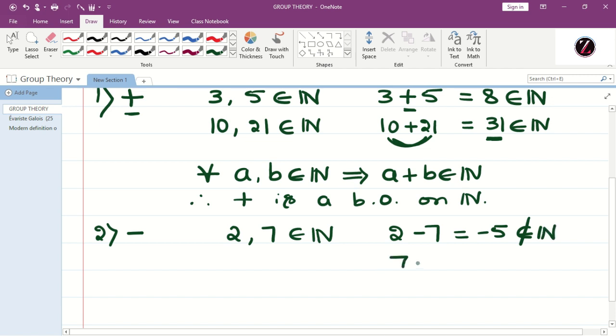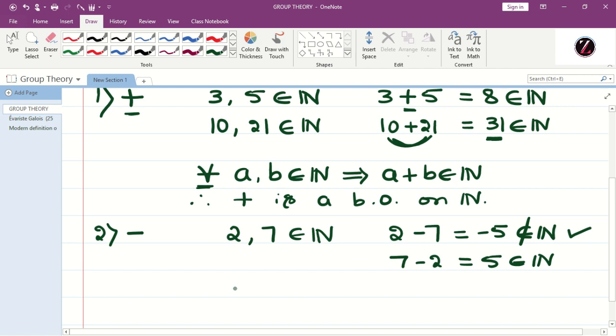But if you consider 7 minus 2, that is equal to plus 5, clearly it belongs to N. Therefore, we have to check for all natural numbers. This is a case where we get a number which is not a natural number, and one example is enough.